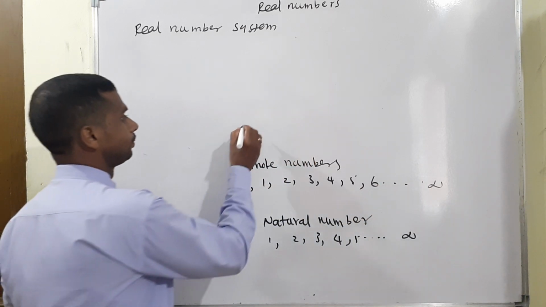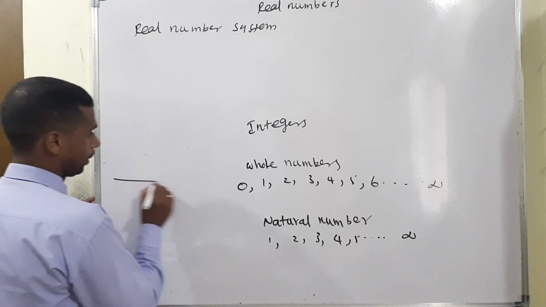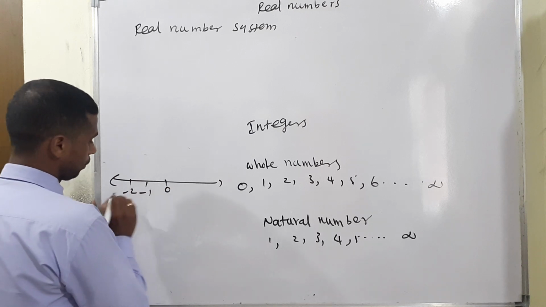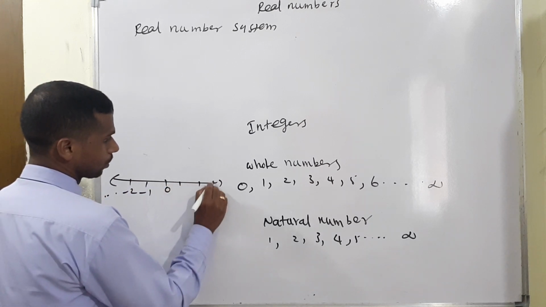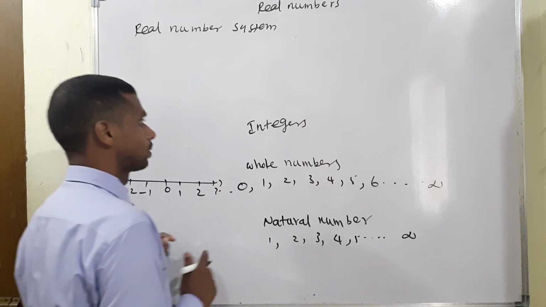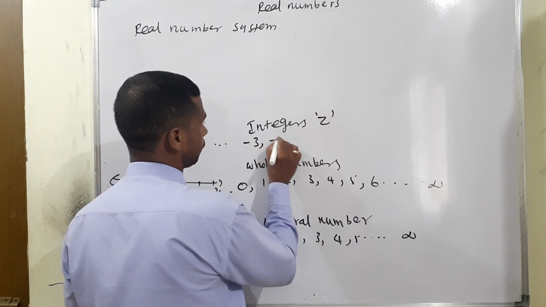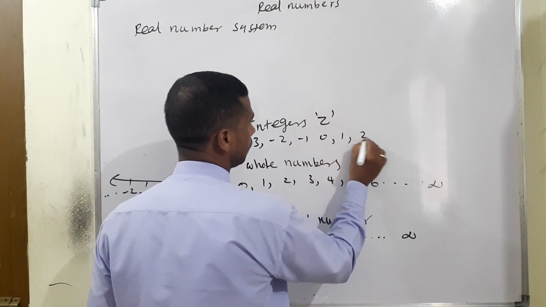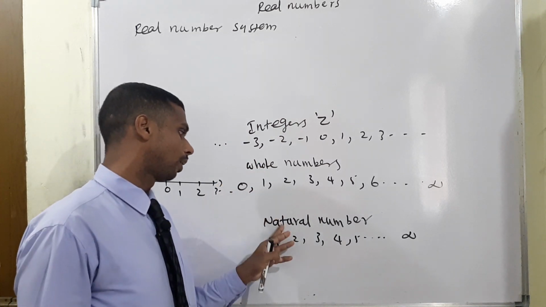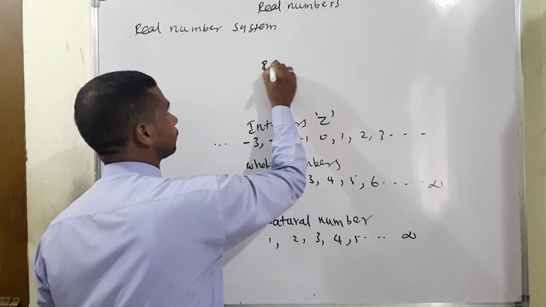So now the integer. What is the meaning of integer? On the number line, it means the positive and negative values. With 0 at the center, negative 1, negative 2 and so on, and on the positive side also 1, 2, 3, moving on infinitely. So positive and negative numbers included is called an integer. Negative 3, negative 2, negative 1, 0, 1, 2, 3. This is called integer. So we can say the natural numbers and whole numbers are subsets of the integers.